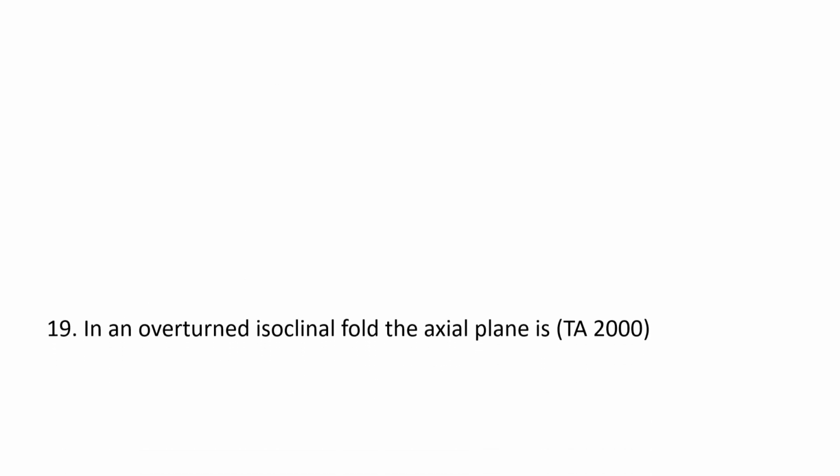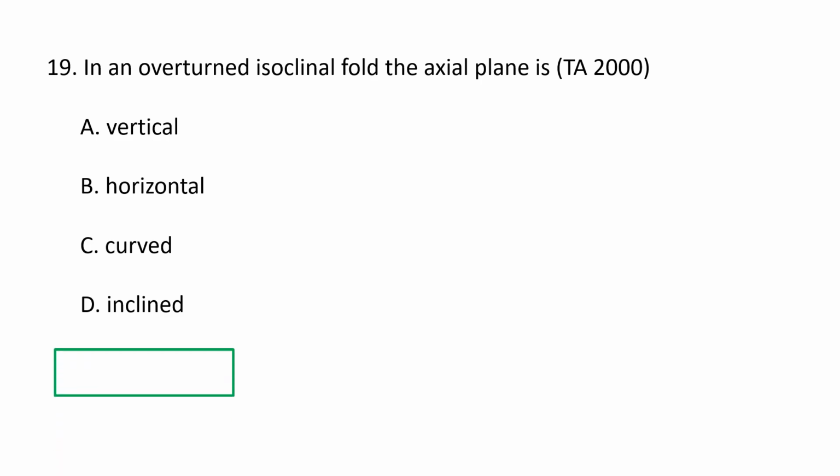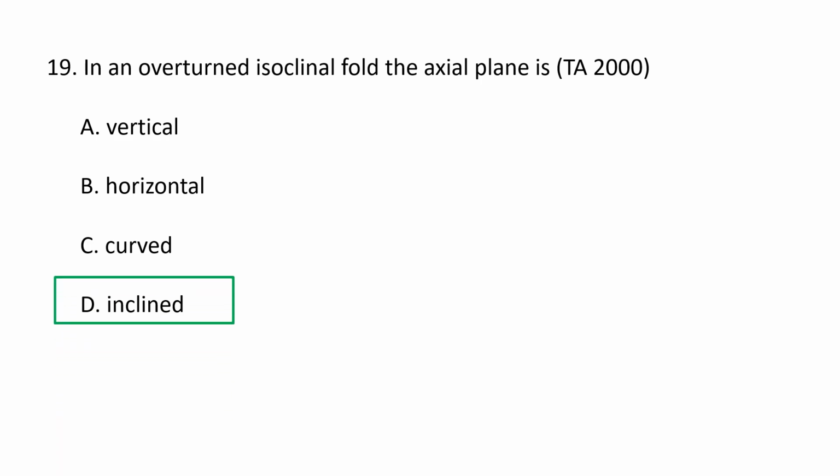Next question. In an overturned isoclinal fold, the axial plane is A, vertical, B, horizontal, C, curved, D, inclined. In an overturned isoclinal fold, the axial plane is inclined. An overturned fold is characterized by both limbs dipping in the same direction, with the strata on one limb overturned.